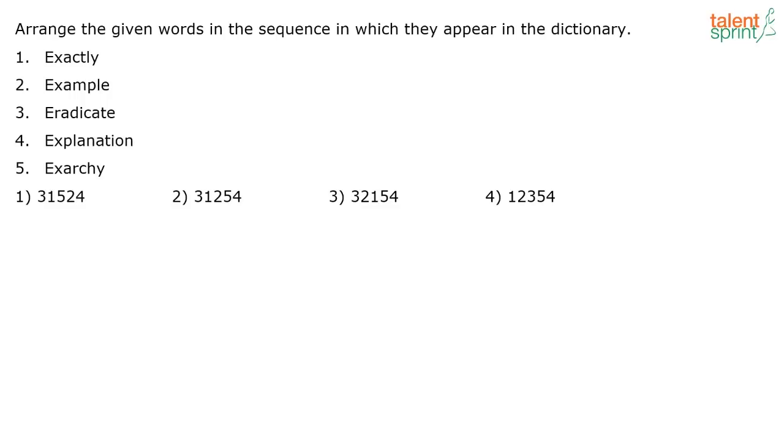Next. Arrange the given words in the sequence in which they appear in the dictionary. In all SSC CGL papers, we see a question of this type, and generally this is a very easy one, if you have attention to detail. Very easy, you will definitely get such questions correct in the examination. So eradicate will be the word that will come first, ER. Then the other words will come. First will be eradicate, followed by exactly, followed by example, then exarchy, and then explanation. So which is your correct answer? 31254. That is option 2. 31254. That's your correct answer.